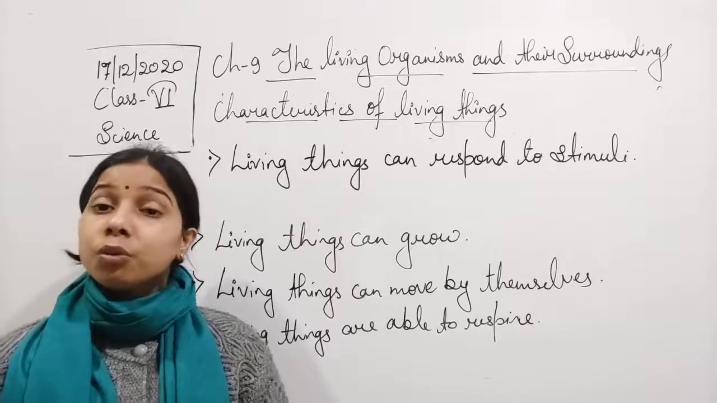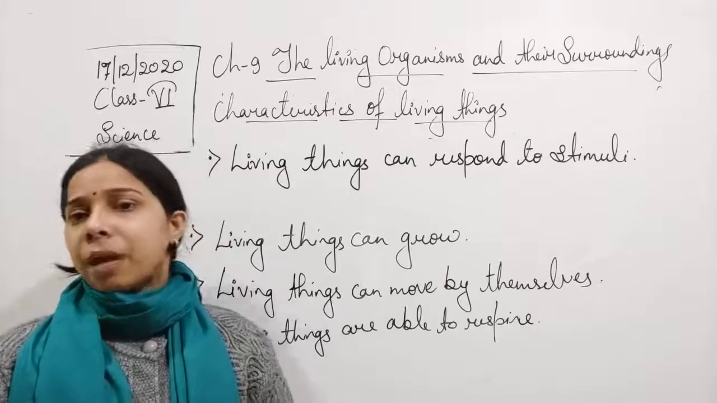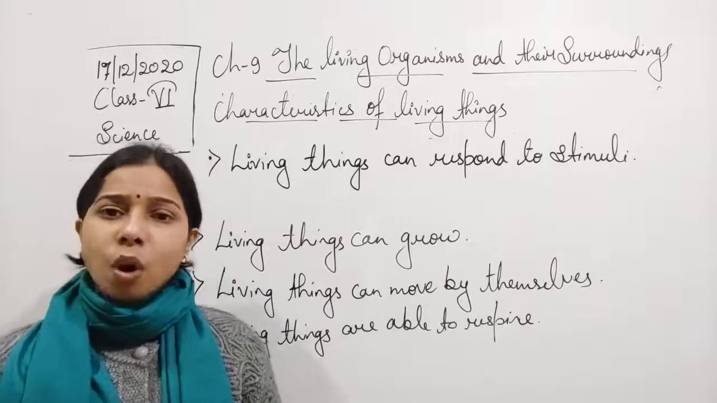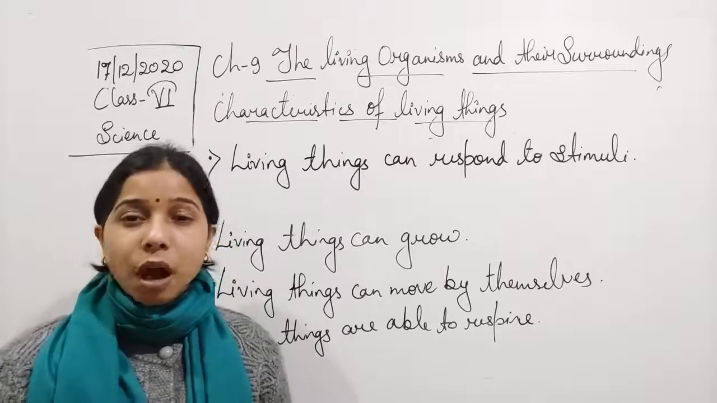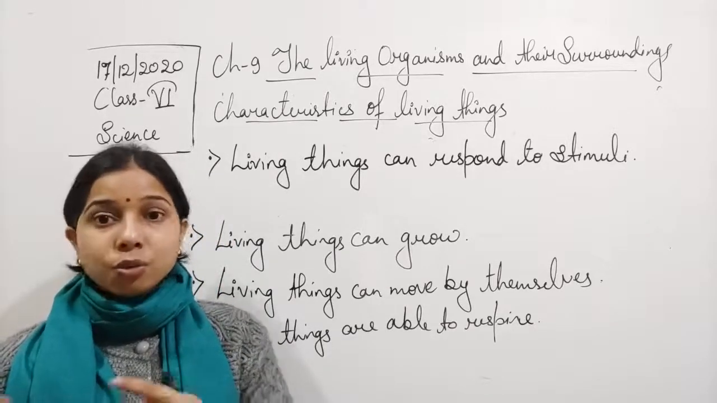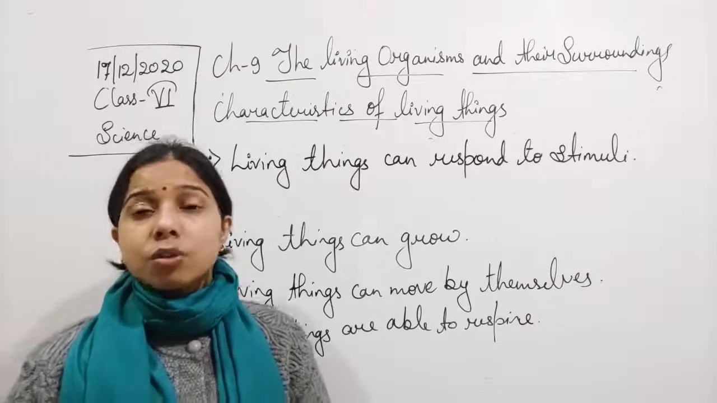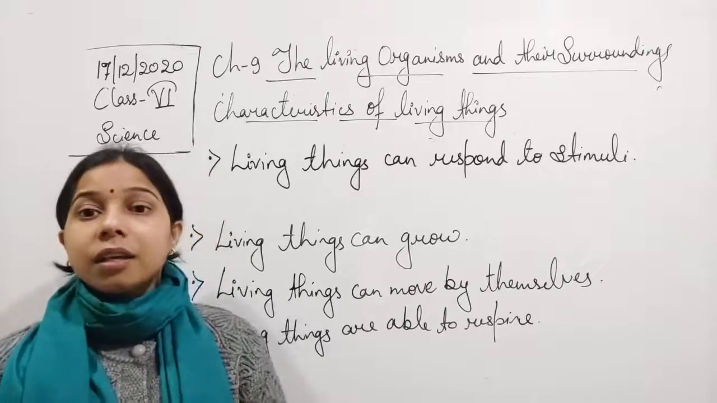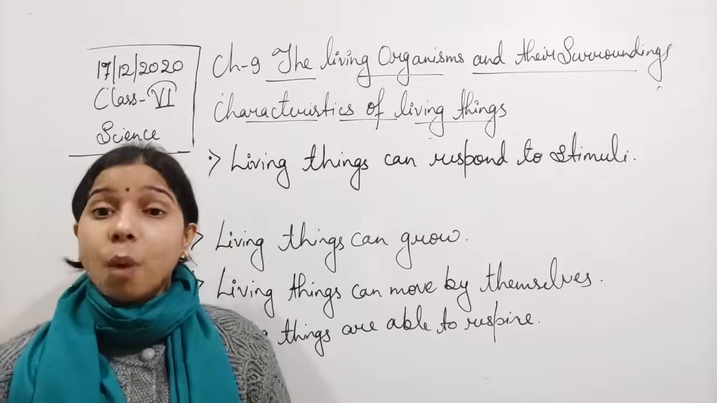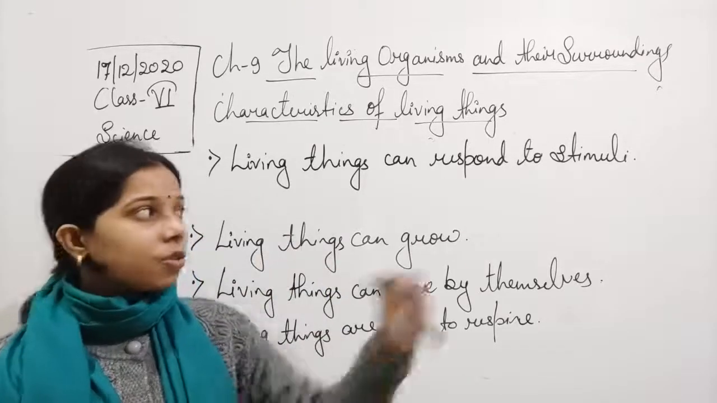Like, student, you go to the playground. At that time, if it is a hot sunny day, as you go, your eyes shrink. It closes as you move from a dark place to a light place, to a very bright place. Okay, so this closing of the eye, what is it? It is the response to what? To the sunlight. Okay, so sunlight is what?